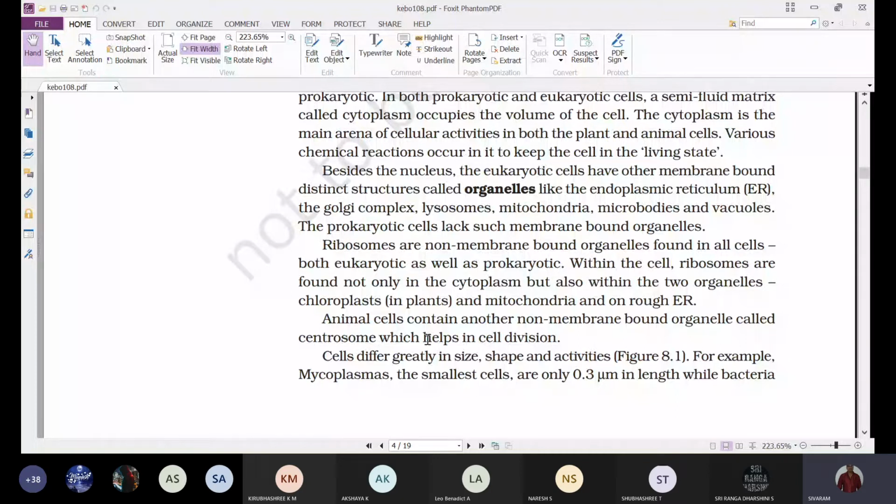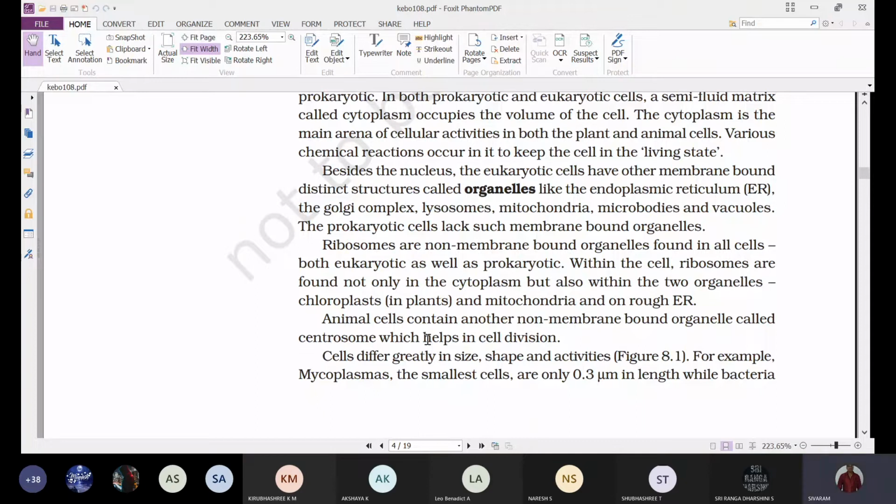All these are surrounded by a membrane, and these are called organelles. And next, these membrane bound organelles are absent in prokaryotes. The prokaryotic cells lack such membrane bound organelles.